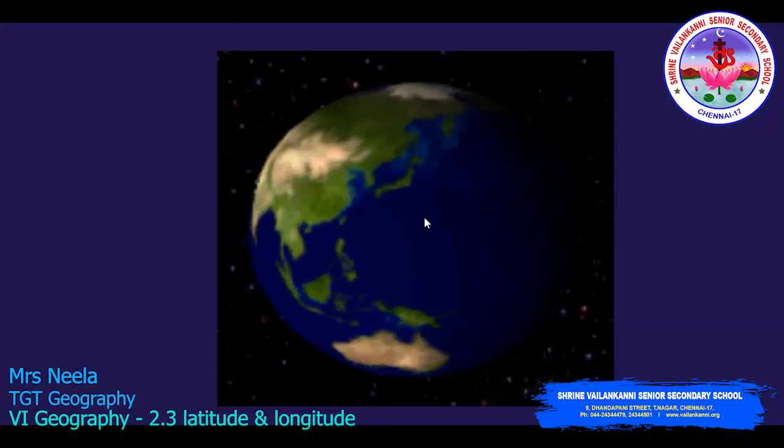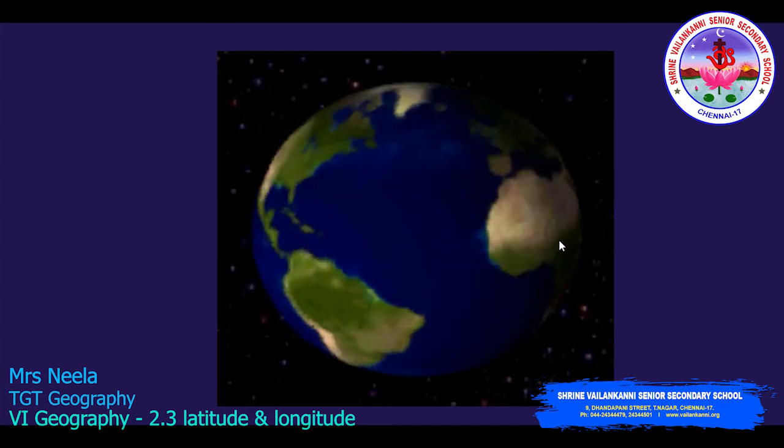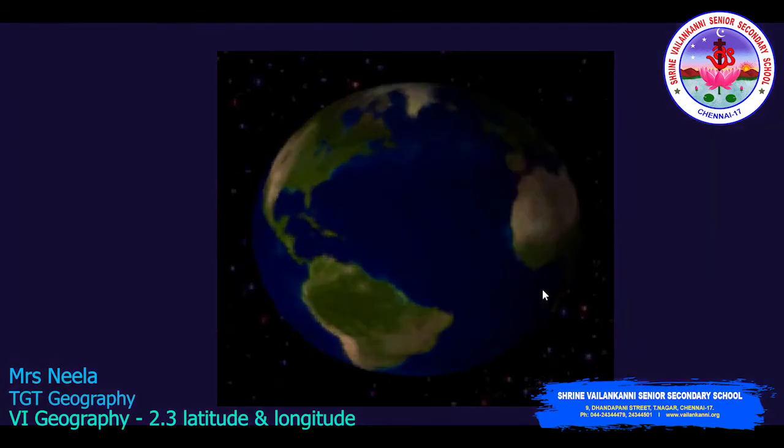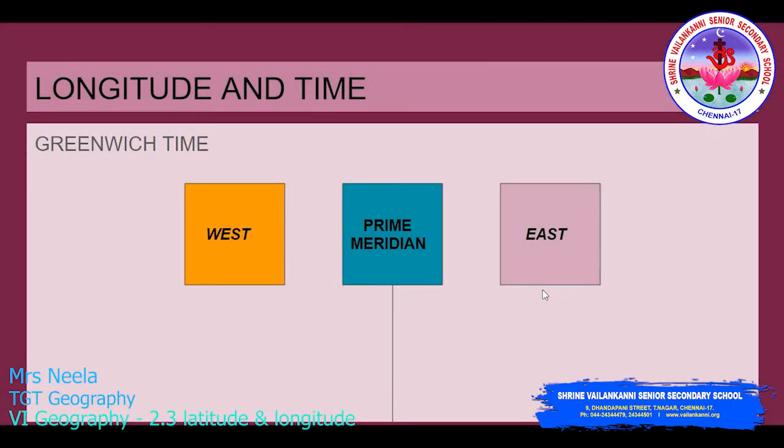As the earth rotates from west to east, the places which are east of Greenwich, that is east of the prime meridian, are ahead of the Greenwich time, that is plus, so we will add.